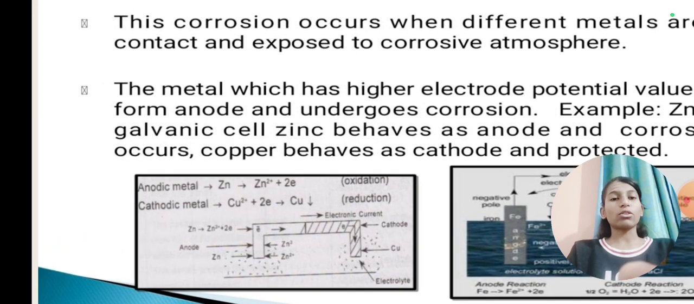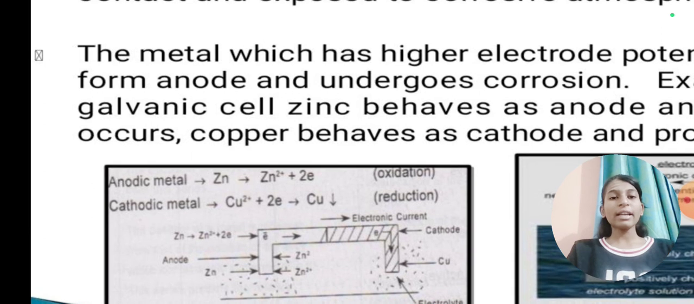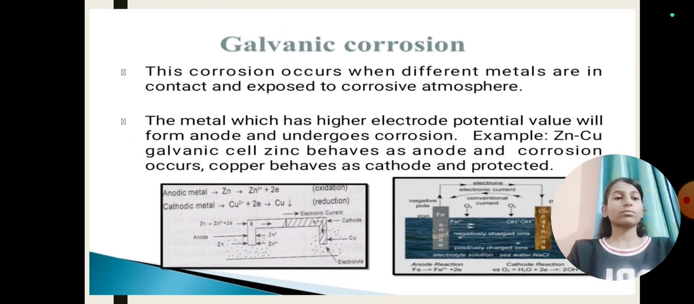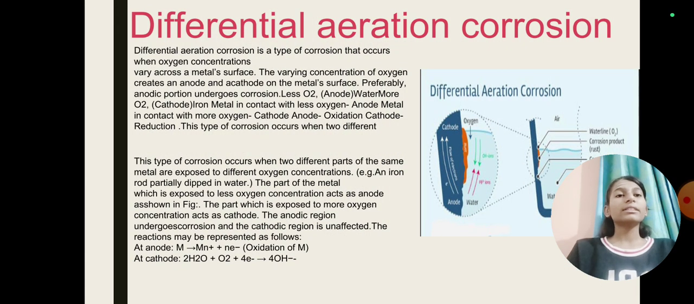Here the anode and cathode reactions are mentioned. At anode, liberation of electrons takes place, that is zinc is converted into its ion by liberating 2 electrons. At cathode, copper ion gains 2 electrons to become copper metal. Galvanic corrosion over. And the second one is differential aeration corrosion.